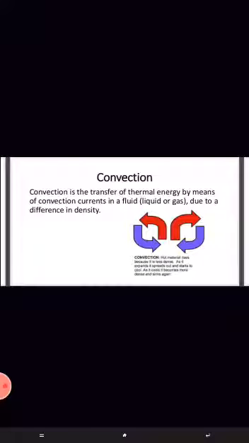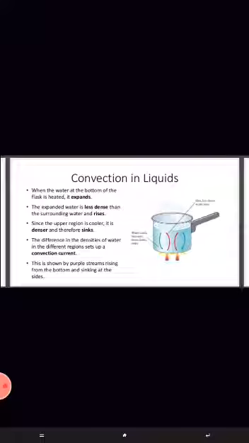Convection is the transfer of thermal energy by means of convection currents in the fluid, liquid or gas, due to the difference in density. Convection in liquids. When the water at the bottom of the flask is heated, it expands. The expanded water is less dense than the surrounding water and rises.